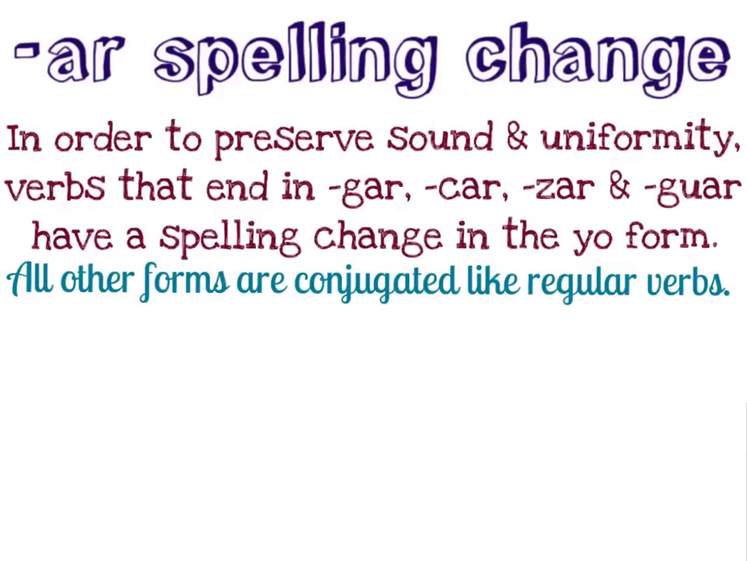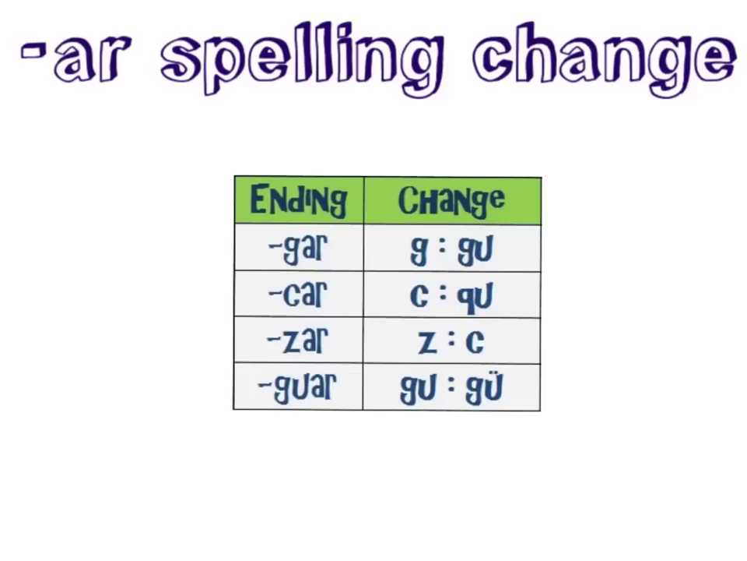In order to preserve their sound and uniformity, verbs that end in gar, car, zar, and guar will have a spelling change in the yo form only. All other forms of these verbs are conjugated just like regular verbs. The spelling changes that will occur in yo form only are as follows.